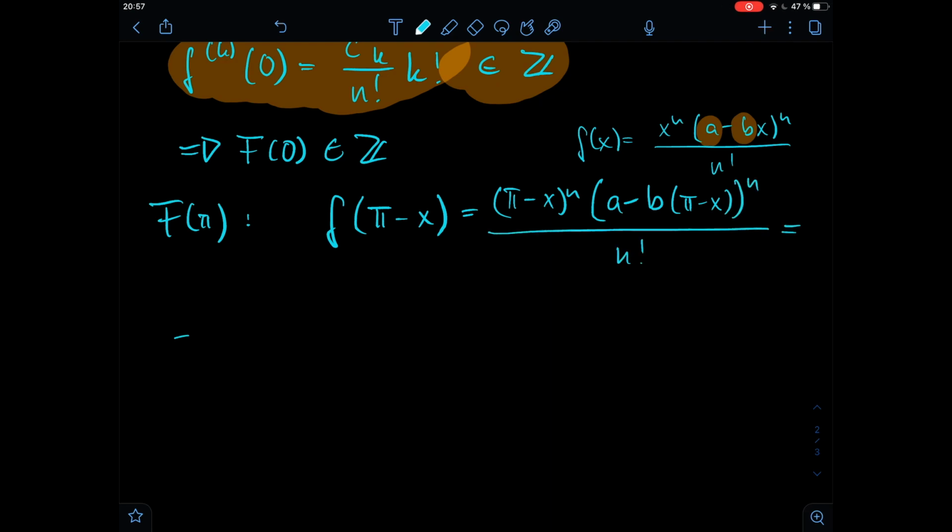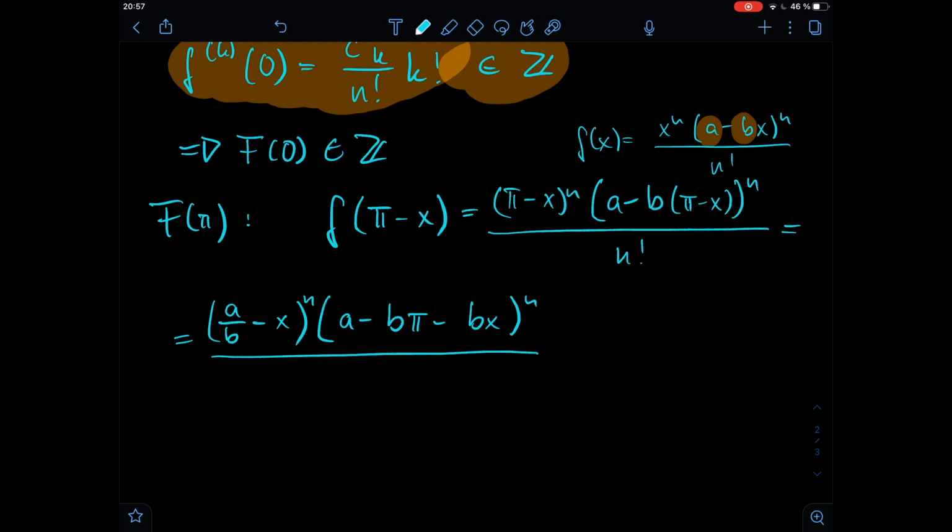All right, so let's go. Pi is a divided by b, so this is how we define pi, as a fraction of two integers. So we have a divided by b minus x. So a divided by b minus x, this is our fraction of pi, to the power of n, and then times (a minus bp minus bx), and the whole thing to the power of n divided by n factorial.